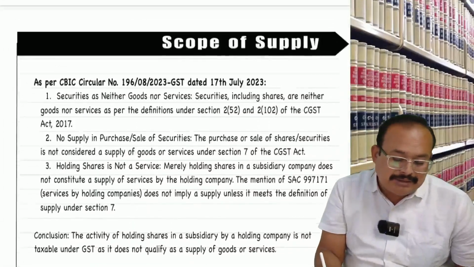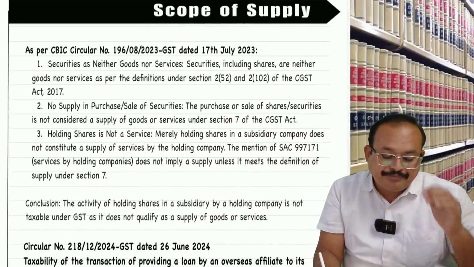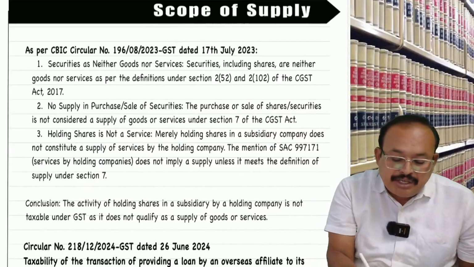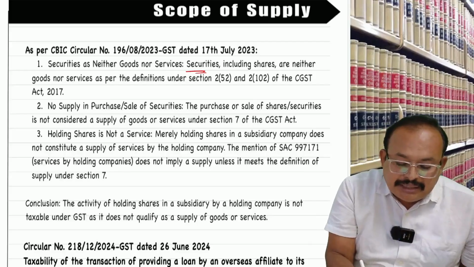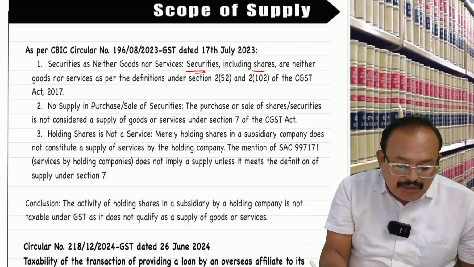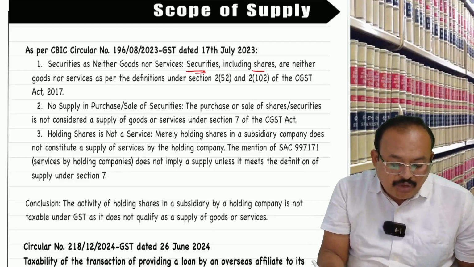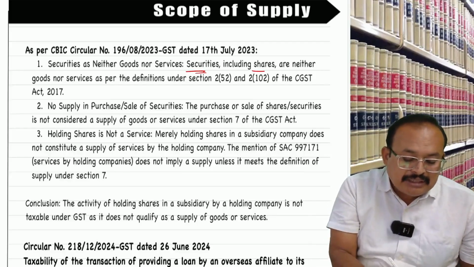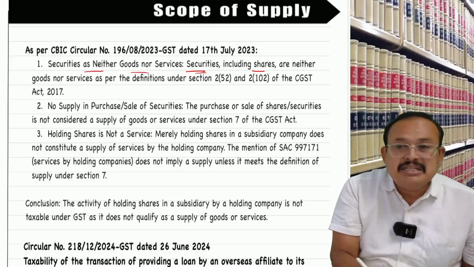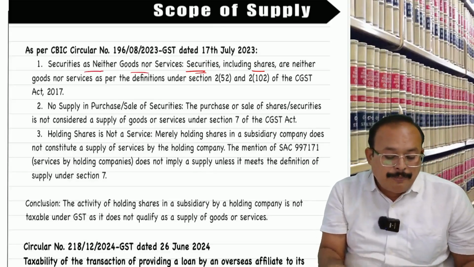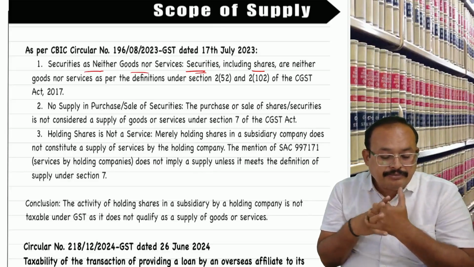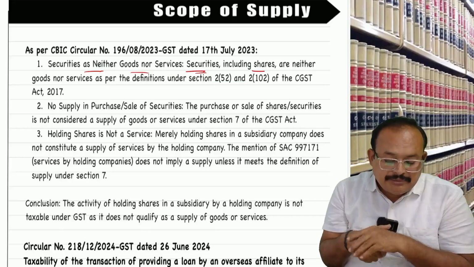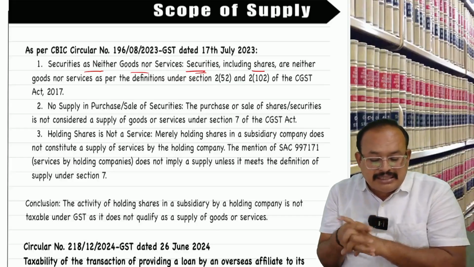Coming to the standard circulars now. Securities, shares. What do you mean by this? This circular 196 says that securities are neither goods nor services. Now, in the given case, holding shares in a subsidiary company.